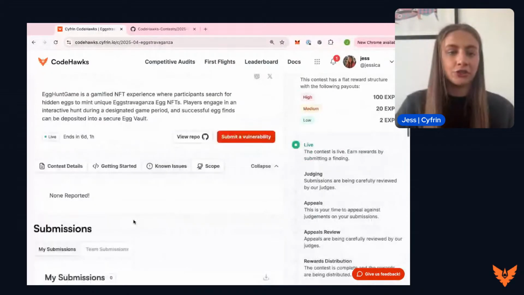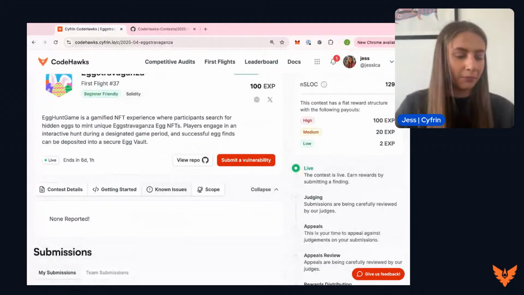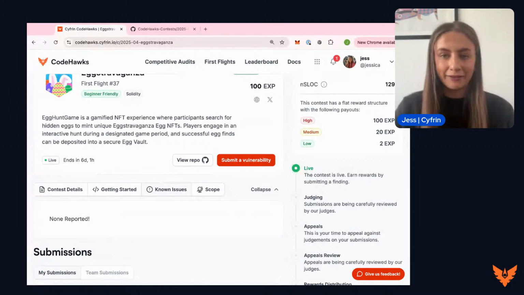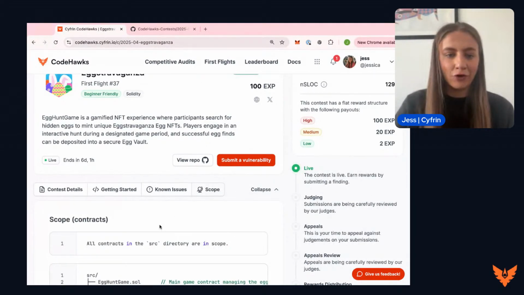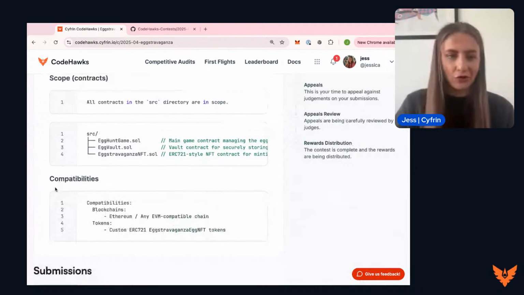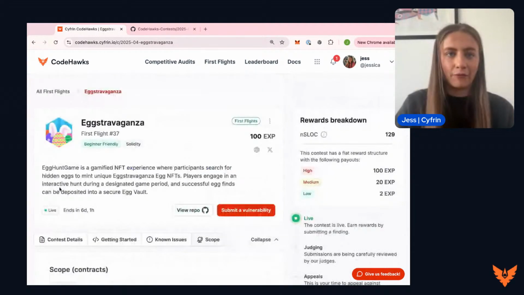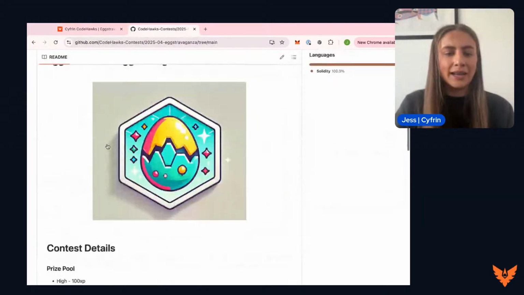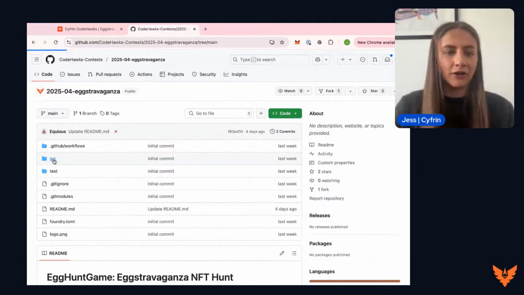Have we got any known issues? No, we do not. None have been reported, so it's a blank slate. You can go and find what you can and submit them on the CodeHawks platform, and the scope is, of course, all of the 3 contracts that we're looking at within this repo. So let's get started and take a look at these contracts.